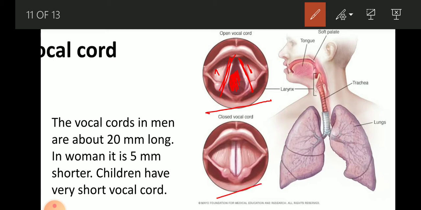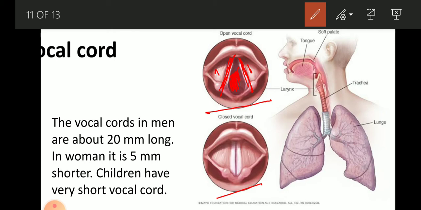This is the picture when there is no gap, or the slit of the vocal cord is closed. This is the picture of closed vocal cords when no air is coming from the lungs. So when we talk, we forcefully pass the air through the opening of the vocal cords, and by the pressure of the air, when it comes out through the gap, these two vocal cords vibrate and produce sound.